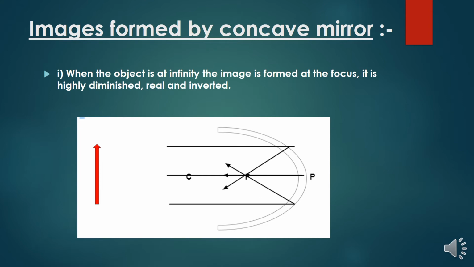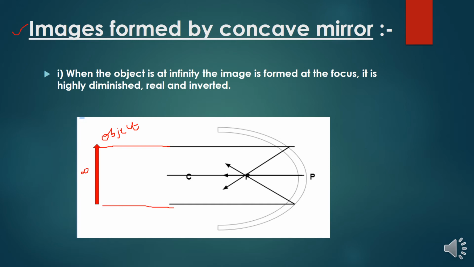And one more thing we have to discuss is the image formed by a concave mirror. Now we can see here, when the object is at infinity, this is the object which lies at infinity distance. What it exactly says is that the rays come parallel to the principal axis.